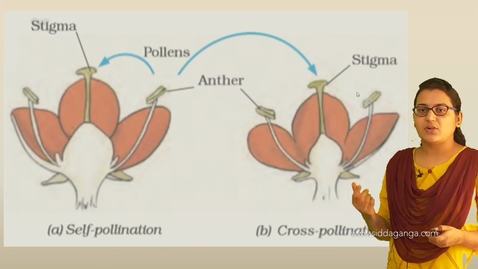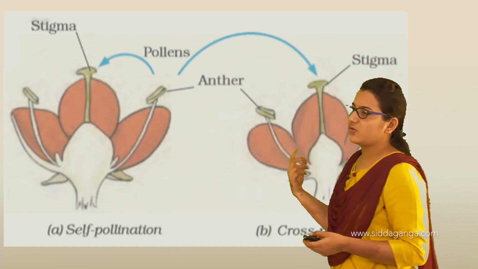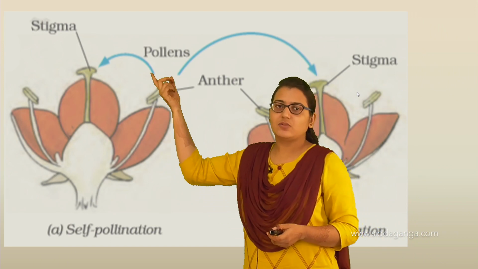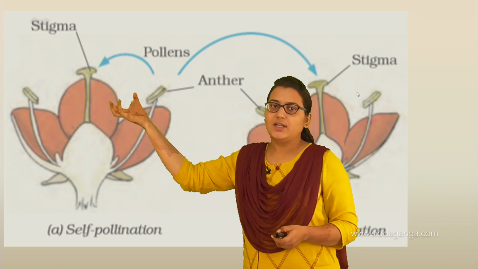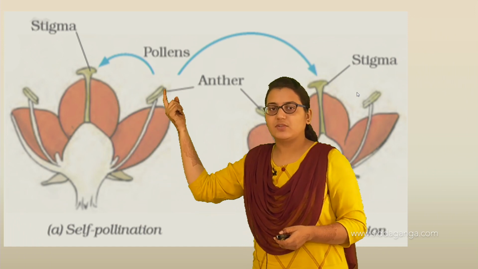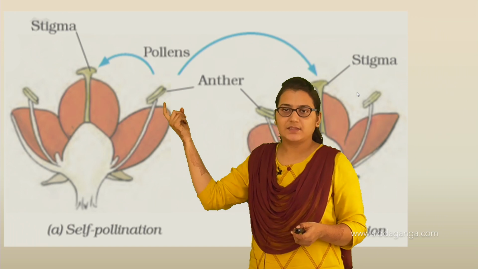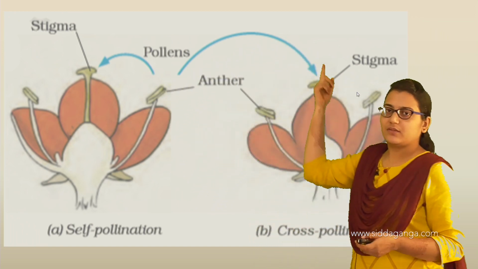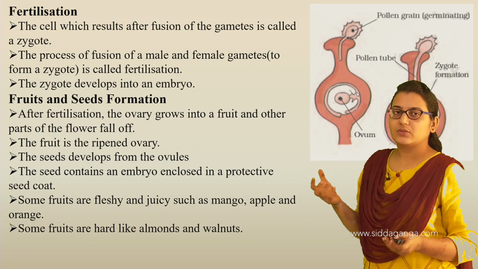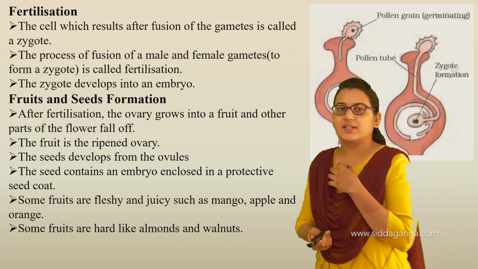Pollination is of two types, self pollination and cross pollination. If pollen from the anther is transferred to the stigma of the same flower, it is called self pollination, and if it is transferred to a different flower's stigma, it is called cross pollination.